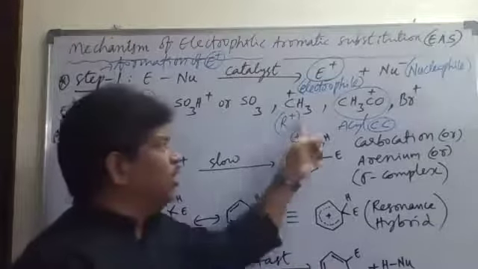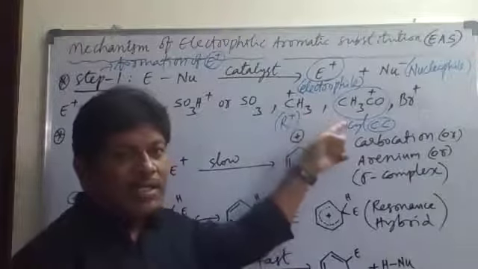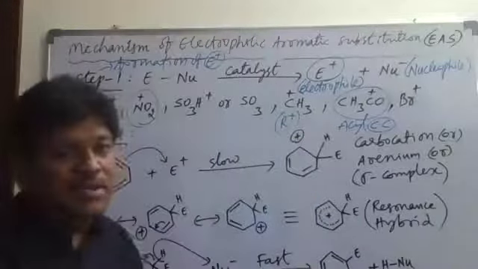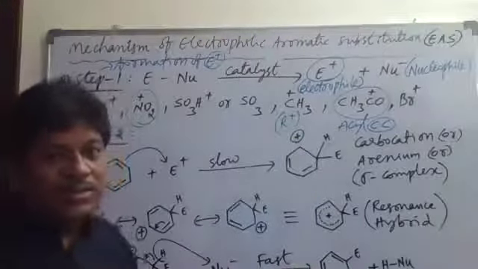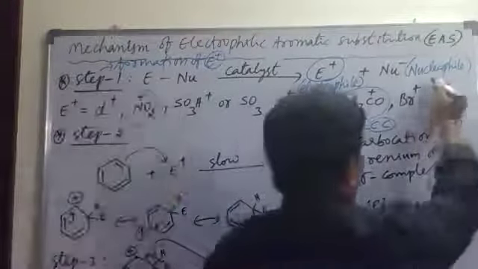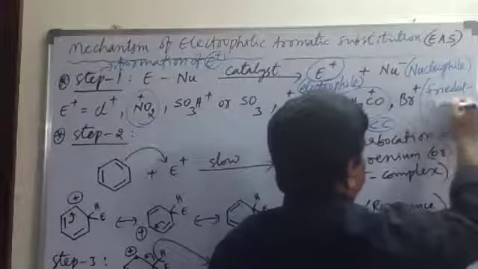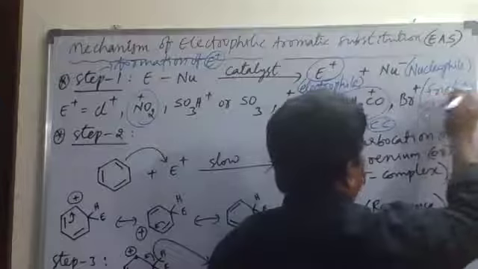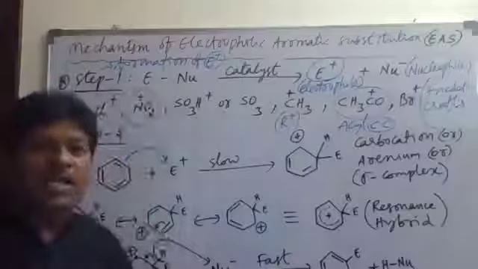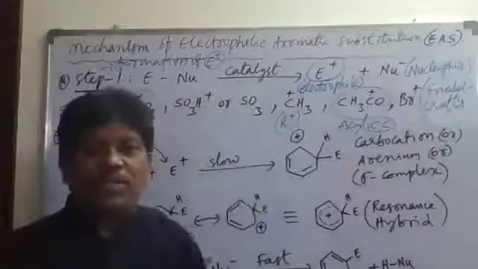Now these two reactions, alkylation and acylation, are also called Friedel-Crafts reactions. Who gave these reactions? Friedel and Crafts, the scientists' names, so remember them. So we say Friedel-Crafts alkylation or Friedel-Crafts acylation.